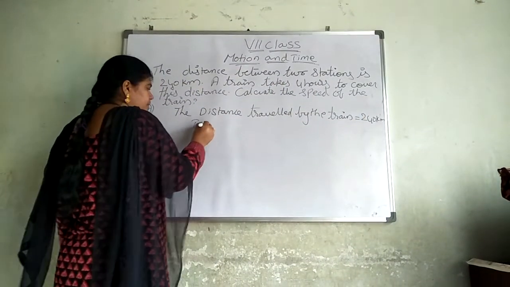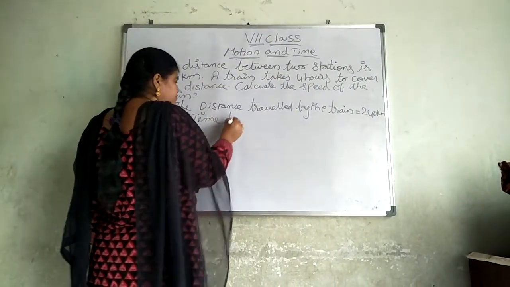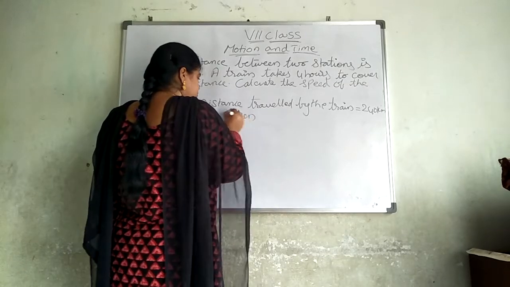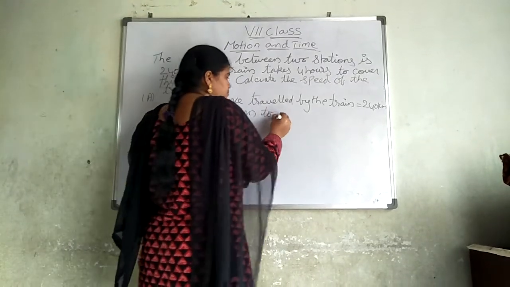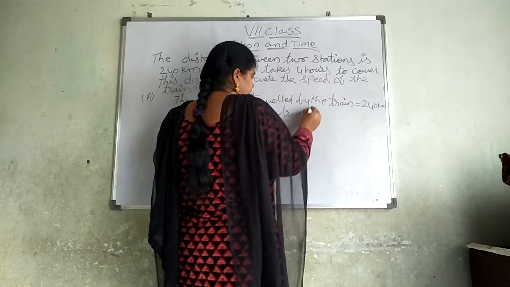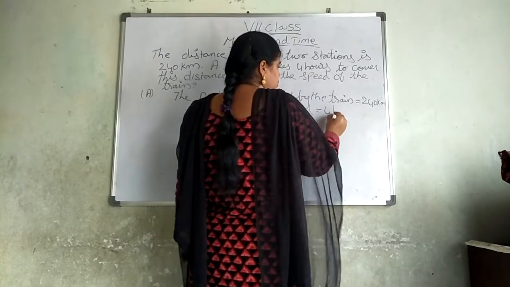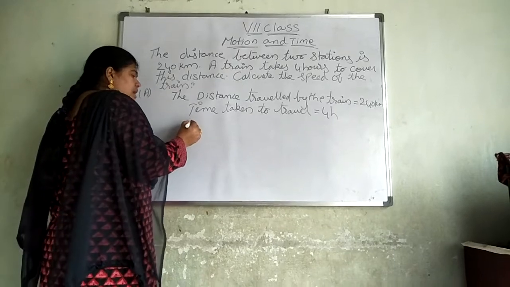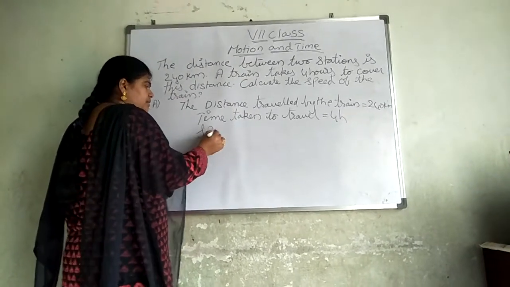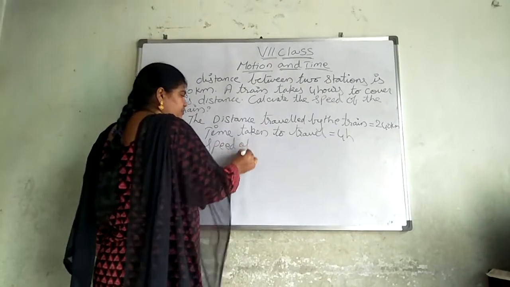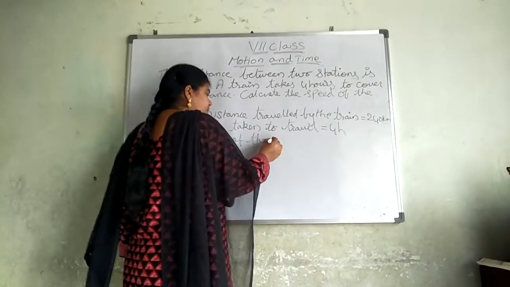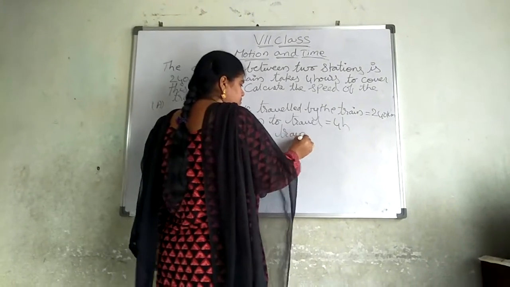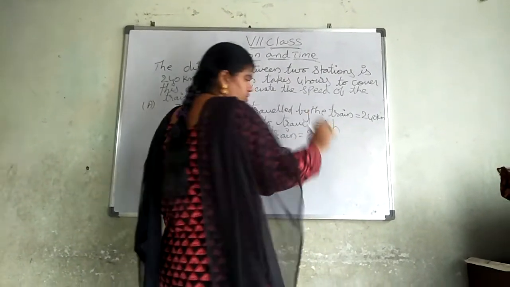Time taken to travel is equal to 4 hours. Then the speed of the train is equal to question mark.